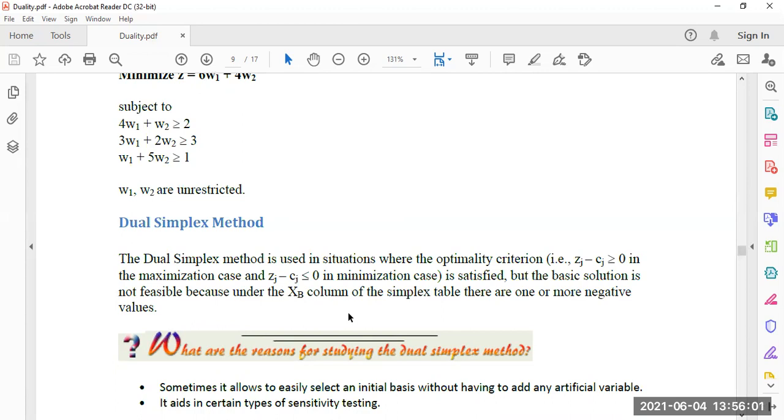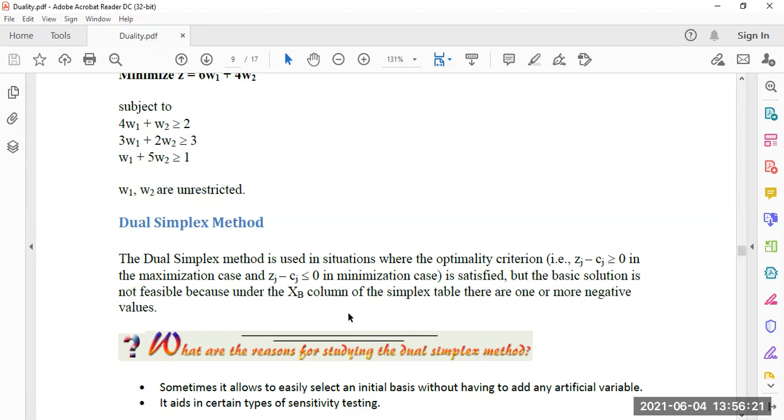The dual simplex method is used in situations where the optimality criteria Zj minus Cj greater than or equal to 0 in the maximization case, and Zj minus Cj less than or equal to 0 in the minimization case, hold.